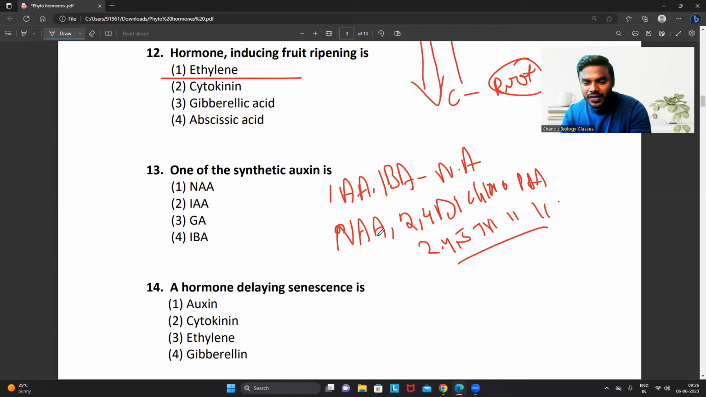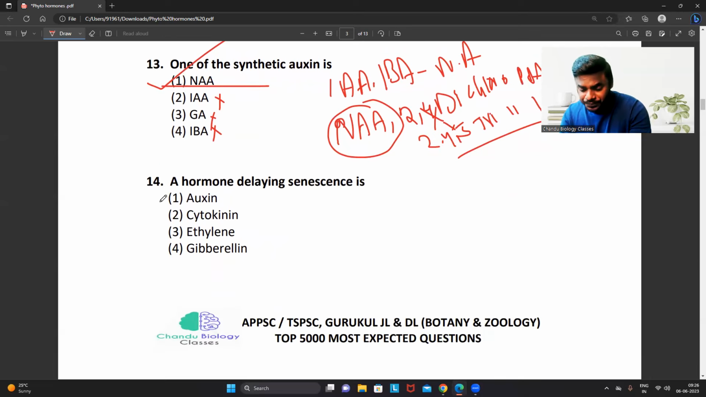Weed killers. Anyway, these two were not given in the question. What they have given in the question? Naphthalene acetic acid, this is the synthetic auxin. This is a natural auxin, this is also a natural auxin. This is the hormone gibberellic acid. The correct answer is A, one hormone.